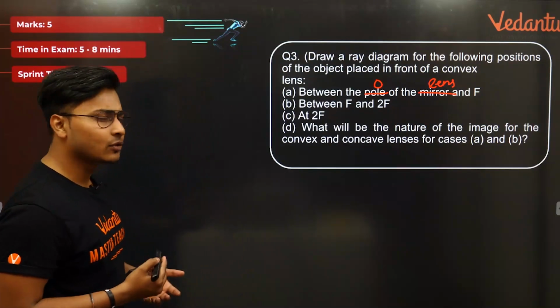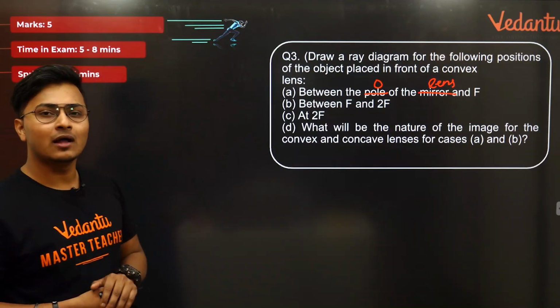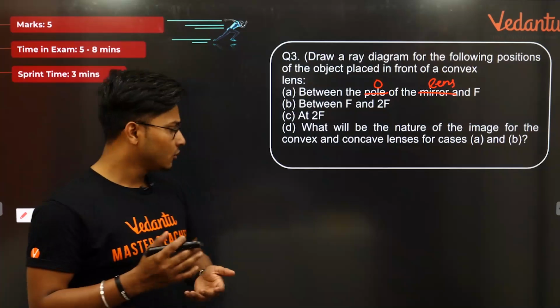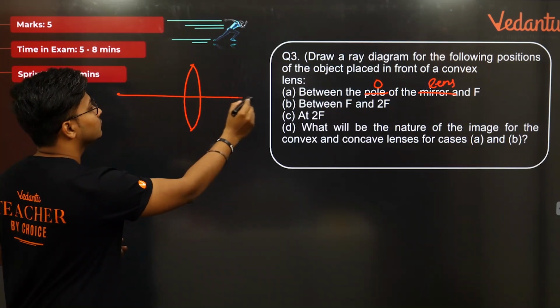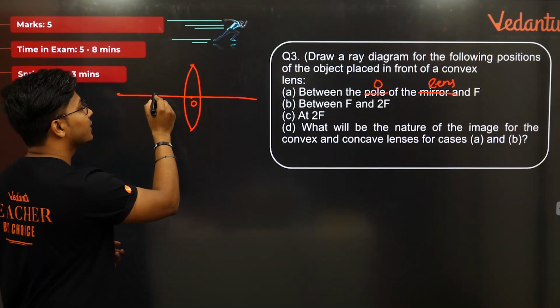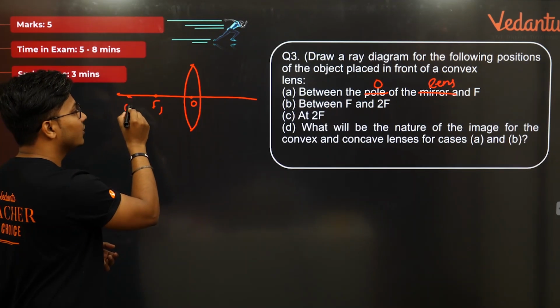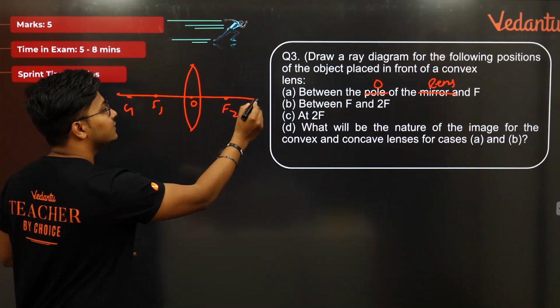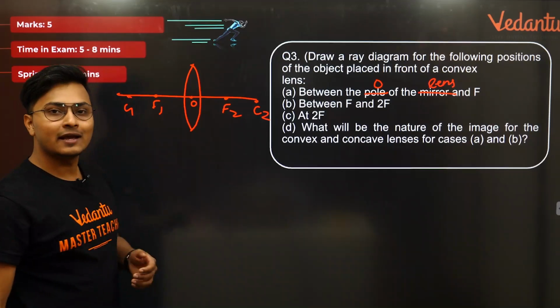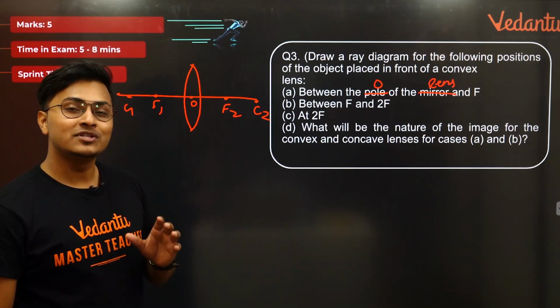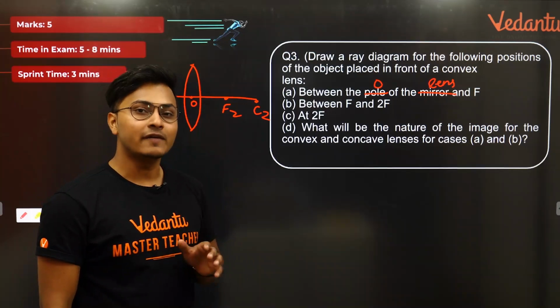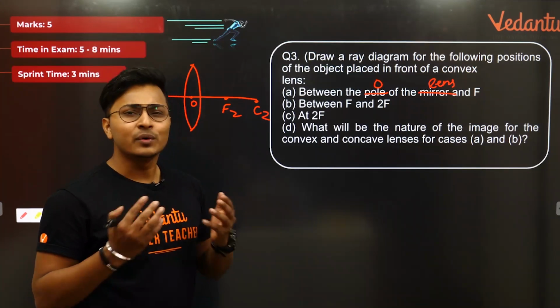Obviously, it's a very easy question, and this is the only scenario when a convex lens forms a virtual image. So let's make it here very clearly. This is your convex lens, sorry, this is your optical center, this is F1, this is C1, this is F2 and this is C2. This is the only case in the entire scenario of lenses and mirrors, if you know, that when the object is in front of the focus, in front of F1 and between the optical center, you get a virtual image.